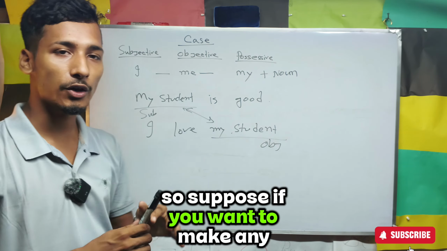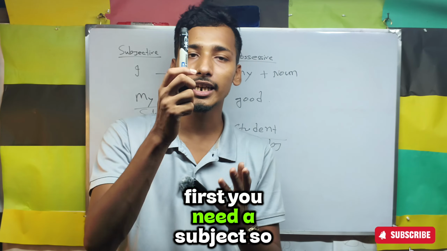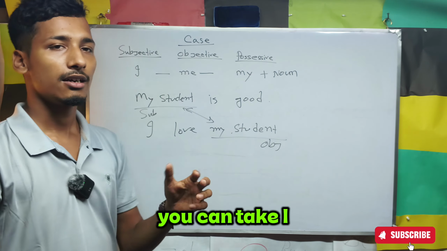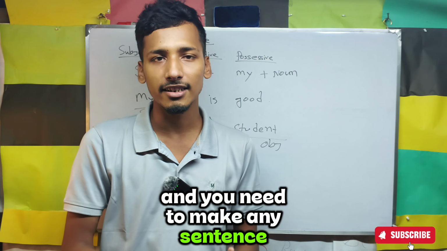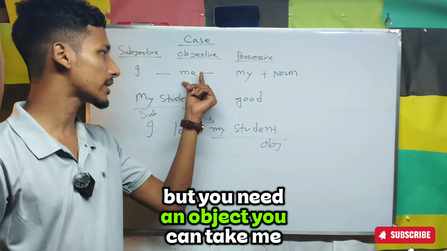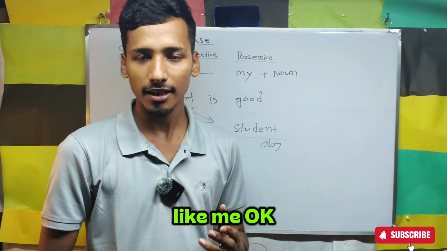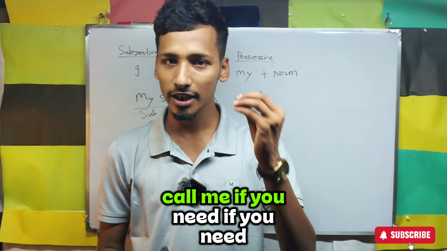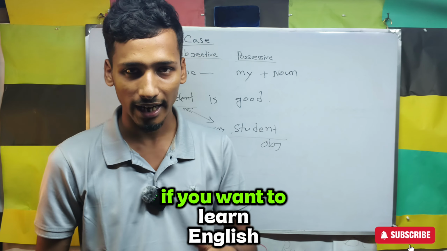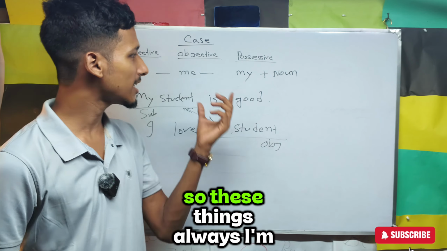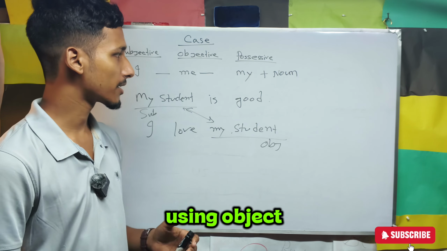Okay. So these things are very important. Suppose if you want to make any sentence, first you need a subject. So you can take I, and you need an object. You can take me. Do you love me? Do you like me? Okay. Call me if you need anything. If you want to learn English, call me. So in these I am always using me as an object.